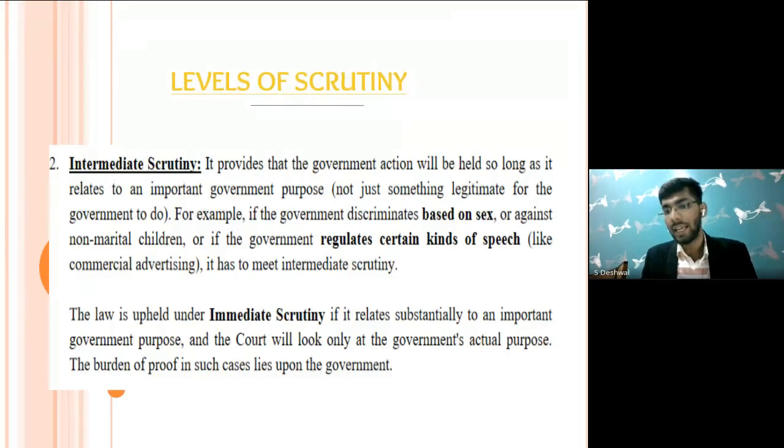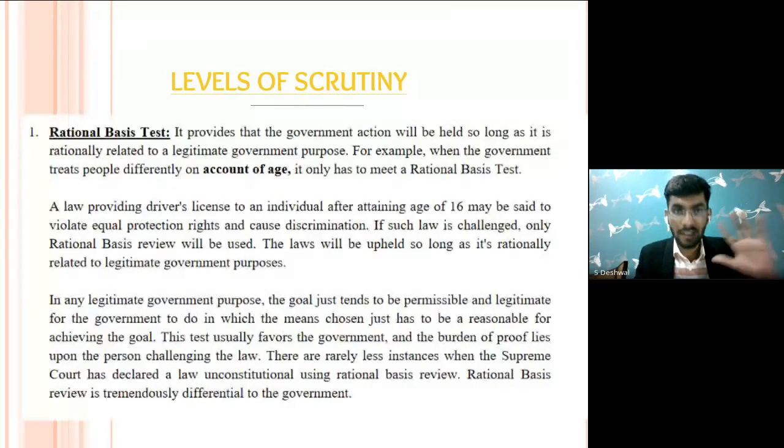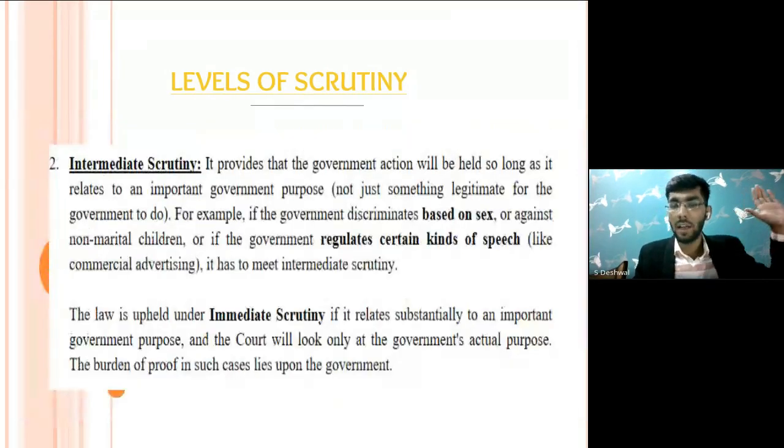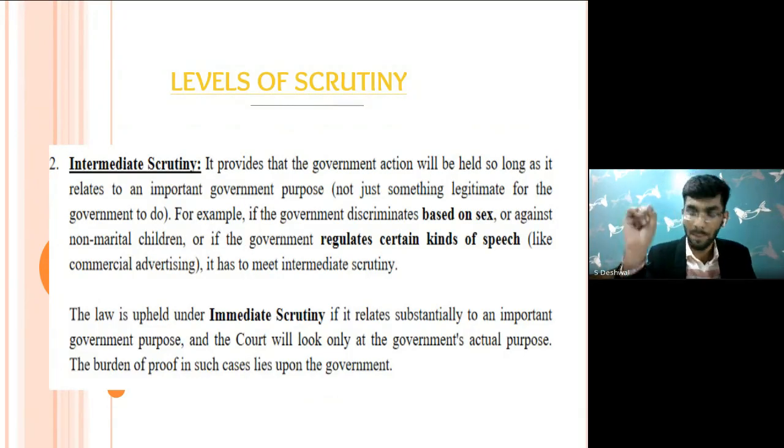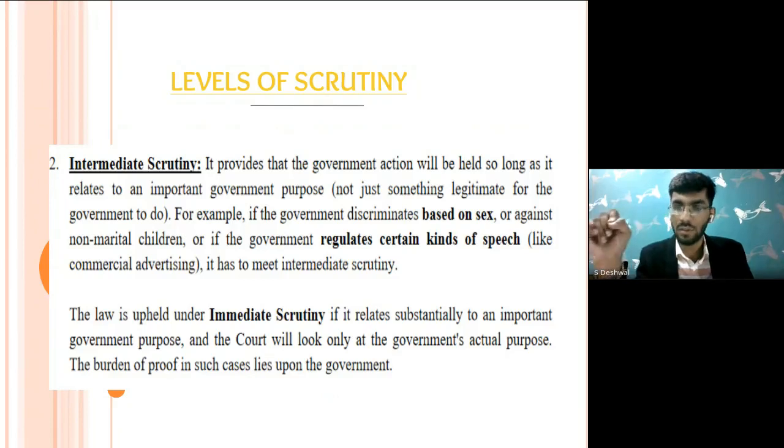What we have seen in the earlier case, rational basis review, is that the burden of proof was upon the person who claims the action to be unconstitutional, who brings the challenge. But in intermediate scrutiny, there is an important government purpose, and the burden to prove that such action is constitutional lies upon the government. So I hope these two are very clear to you. The first is rational basis review. The second is intermediate scrutiny. I hope it must be clear.